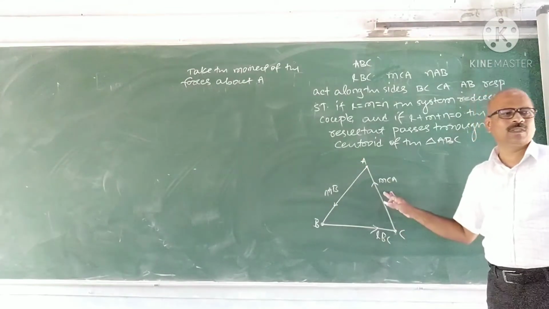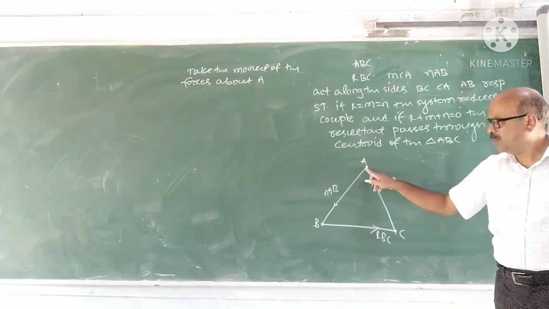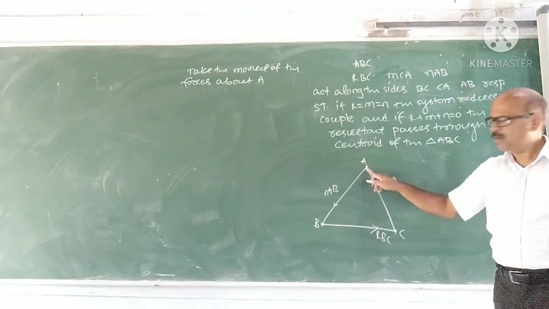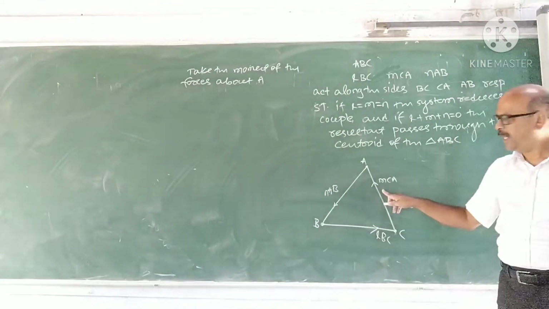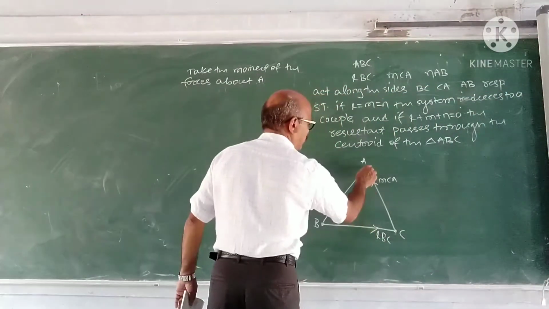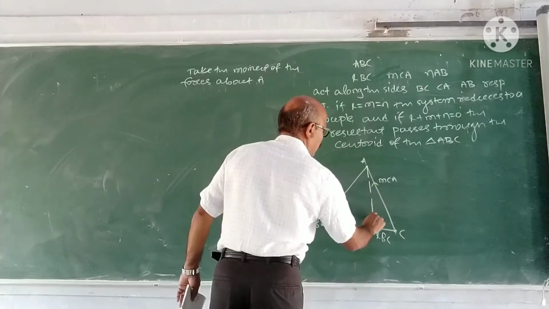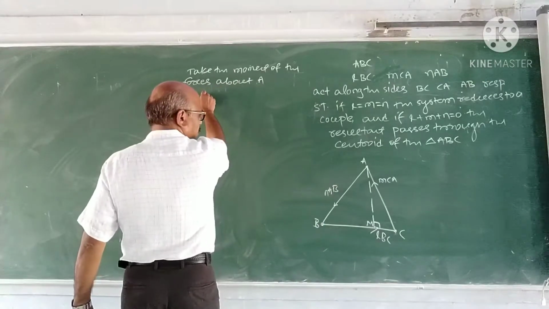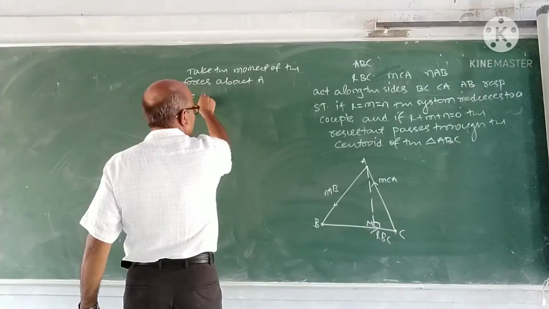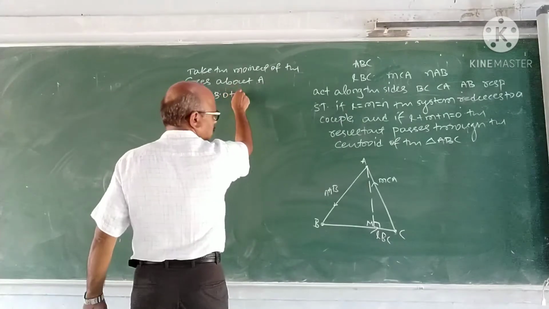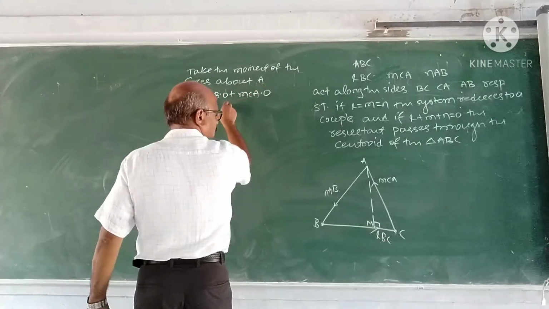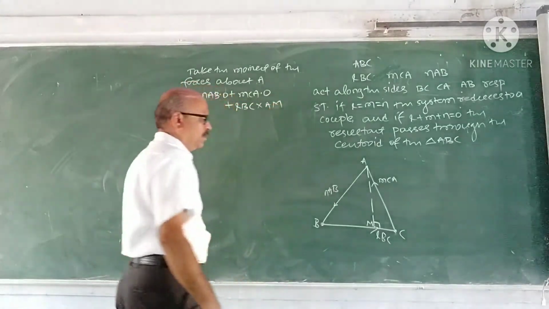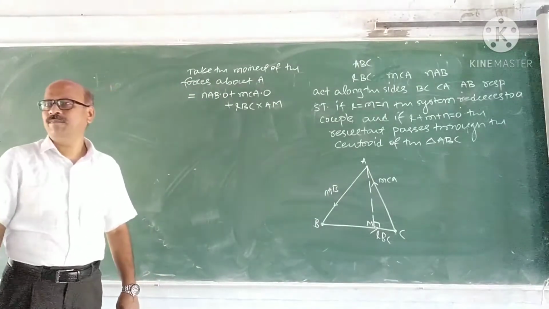Three forces are acting along the sides of a triangle. If you take the moment about A, since AB and AC pass through A, the moment of these two forces is 0, and only the moment of BC is left about A. I draw the perpendicular AM. The moment about A is NAB into 0 plus MCA into 0 plus LBC into AM.